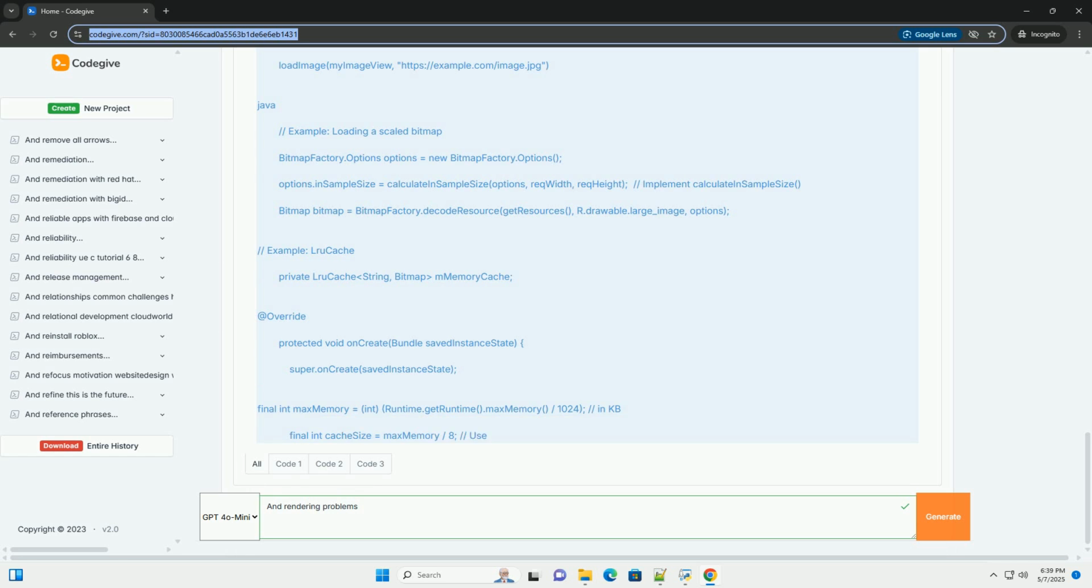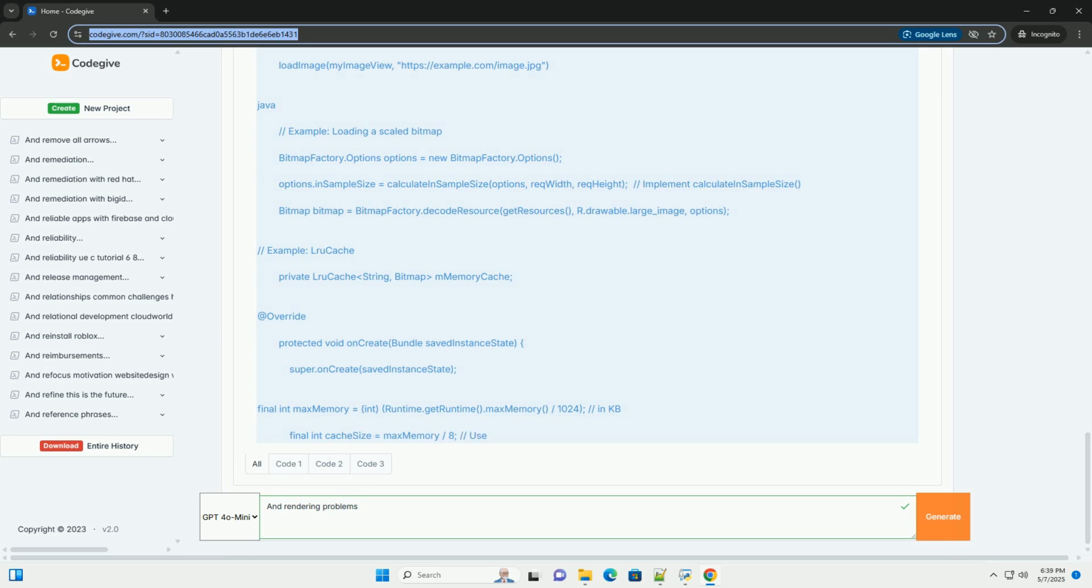4. Frequent garbage collection, GC. Cause: excessive object allocation and deallocation, especially on the UI thread. The garbage collector pauses the application to reclaim memory, leading to jank. Impact: stuttering and frame drops. Detection: use the Memory Profiler in Android Studio to monitor memory allocation and GC events.